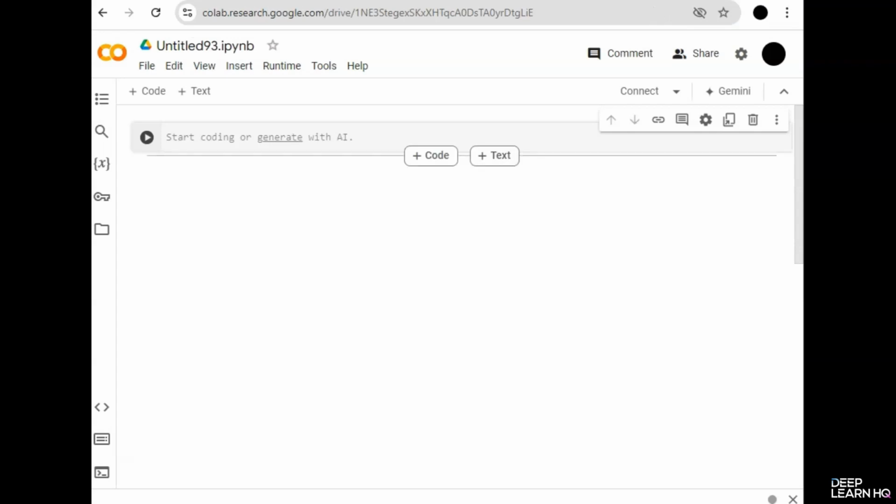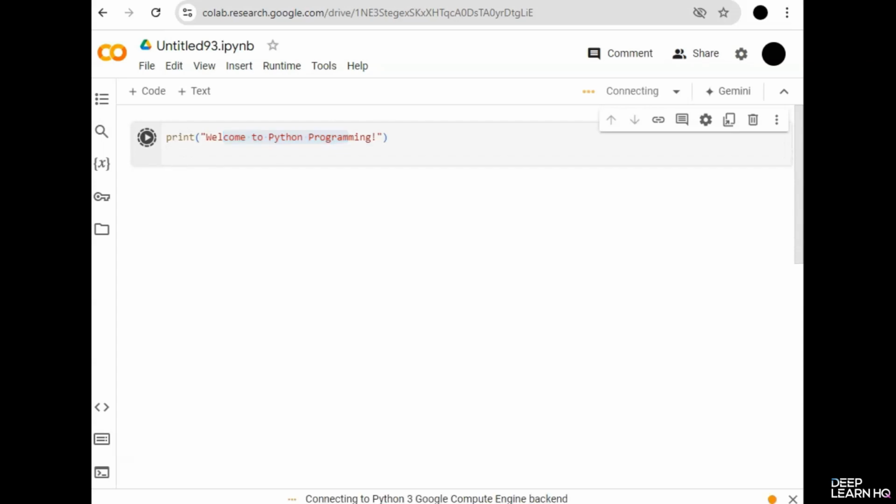So this is the interface of Google Colab. Here I'm going to type print brackets welcome to Python programming and then run this. And this is going to print welcome to Python programming on the terminal. So here is our output.